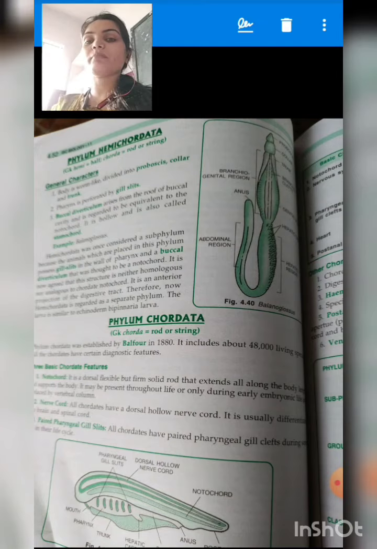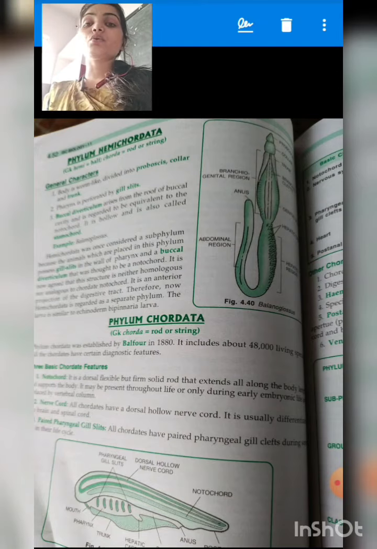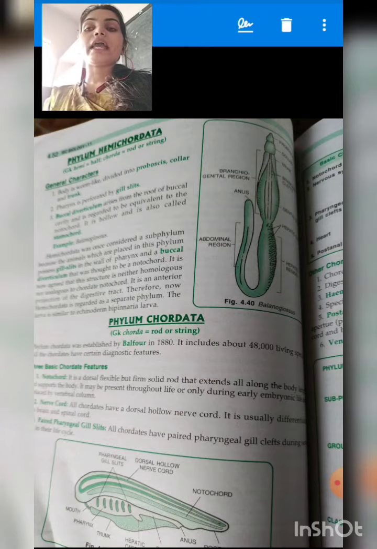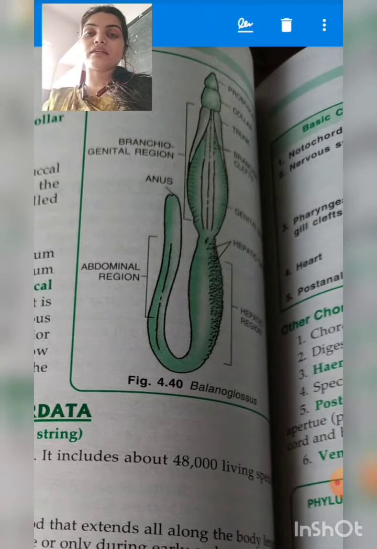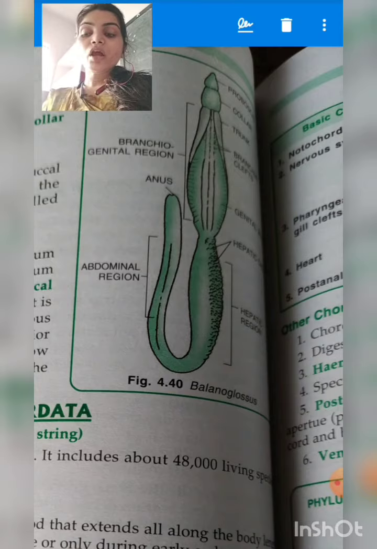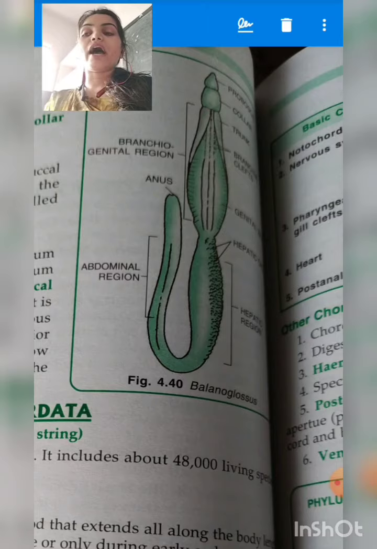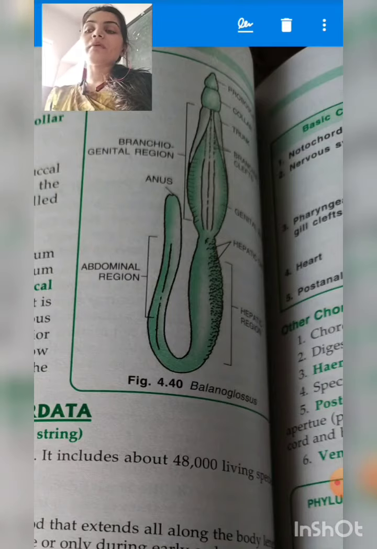Okay, now students, the next phylum is phylum Hemichordata. By the name Hemichordata, hemi means half, chordata means rod or string. So the body of the Hemichordata will look like a rod or string. For example, here you can see the example given, which is Balanoglossus. Here you can see the animal has bilateral symmetry. It has a body which is rod or string like. Okay, so they belong to the phylum Hemichordata.